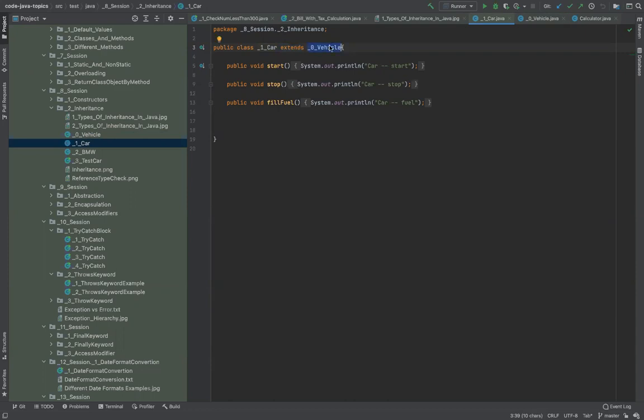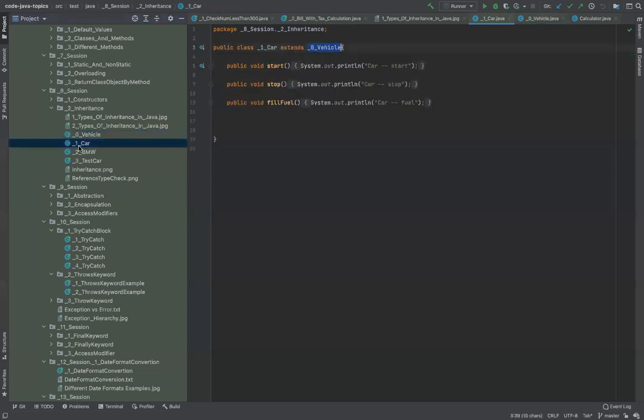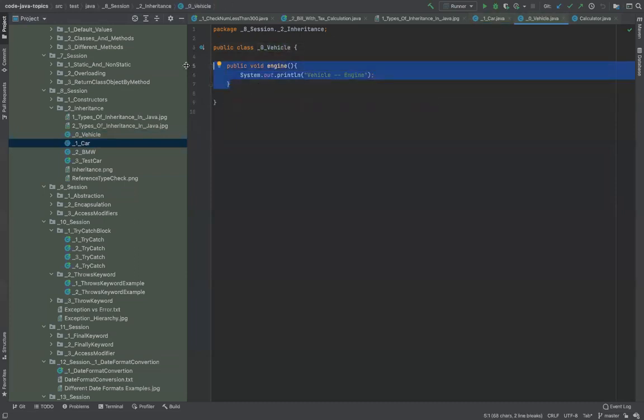So what I'm trying to explain here is that a car is a type of vehicle. That means a vehicle has a behavior, that is engine, since all vehicles have to have engines. And this car is extending it. So the car will have start, stop, and fill fuel, but will also have a method called engine.